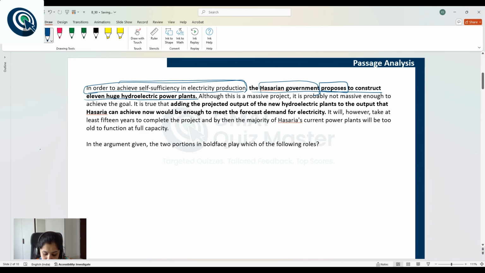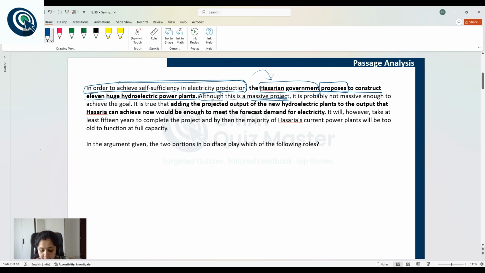Let's read further. Although, so this is a contrast word, let's keep that in mind. This is a massive project. So, this is the author's opinion. The author is saying that this project of 11 new hydroelectric power plants, which are huge, is massive.